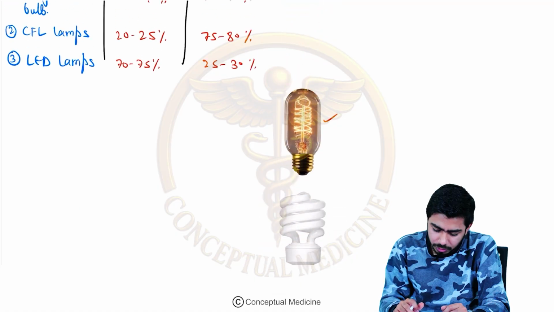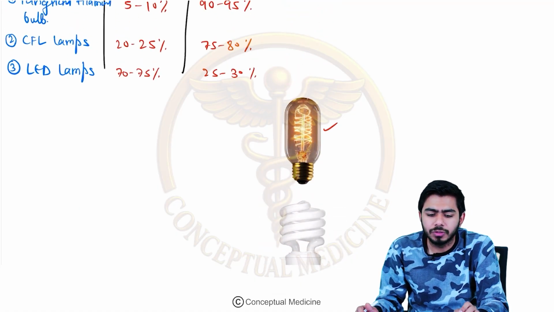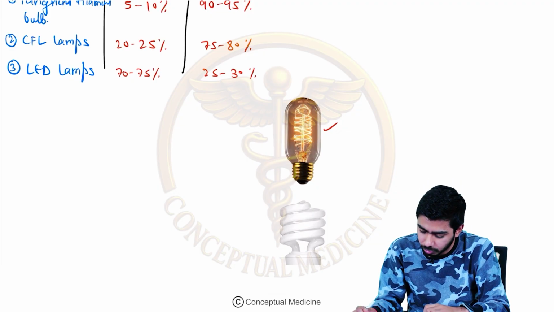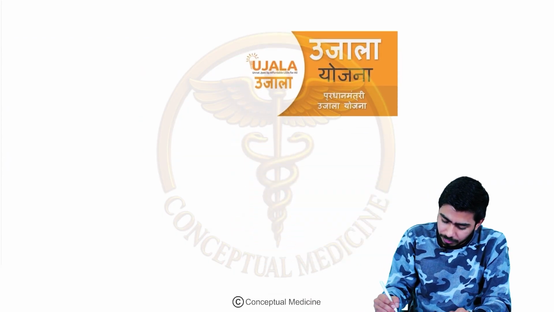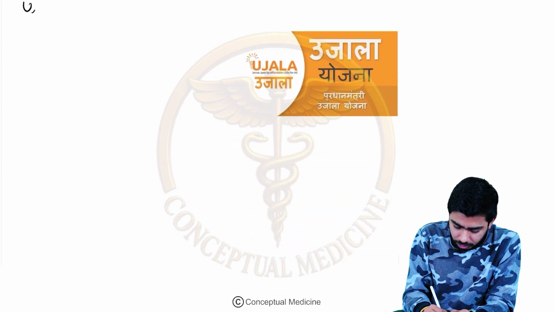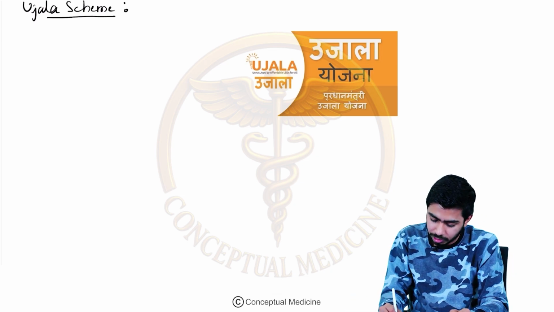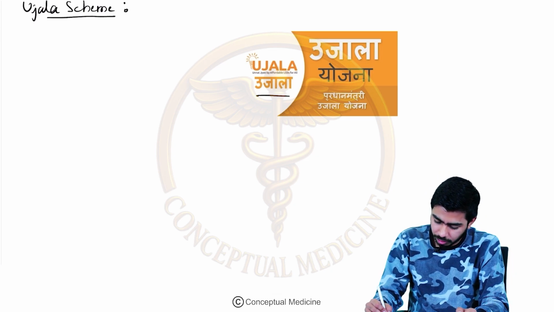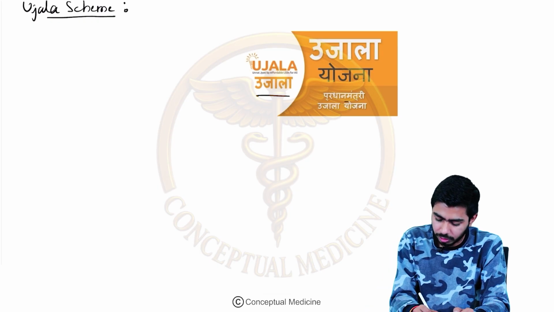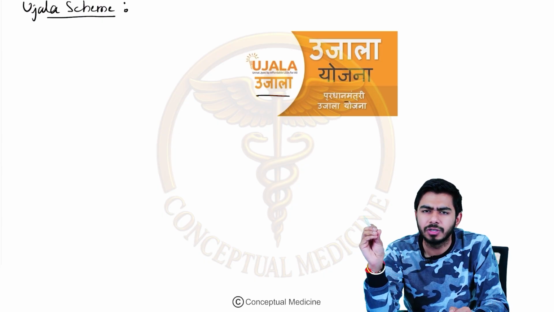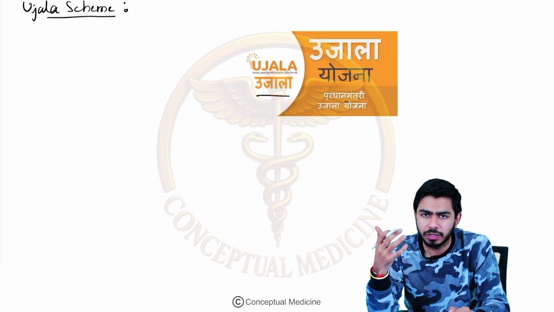Okay, so once we understood this, now we shall talk about the one scheme which is actually promoting the LED lights, and that was the Ujala scheme, right? Here they came up with this particular scheme. Ujala scheme actually started promoting the LED lamps. So here is the symbol for the Ujala Yojana, Pradhan Mantri Ujala Yojana. Here they wanted to promote the LED lamps because it was wasting very less amount of energy, and the efficiency is very, very high over here.